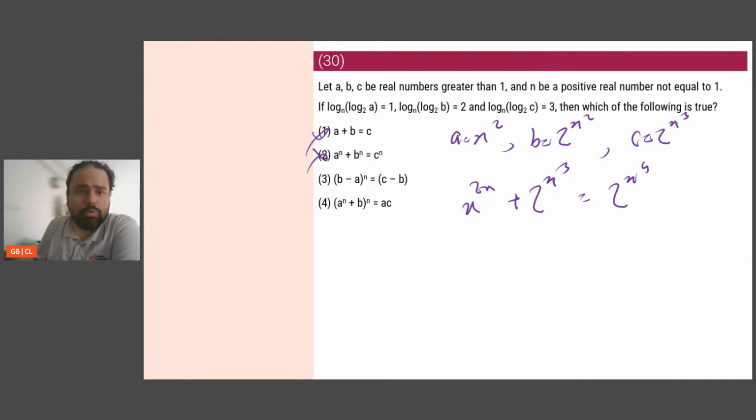This does not hold true. Option 3 has a minus, so let's forget that. Let's first move to option 4.